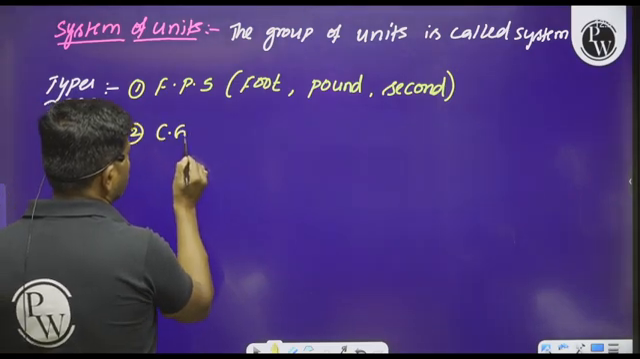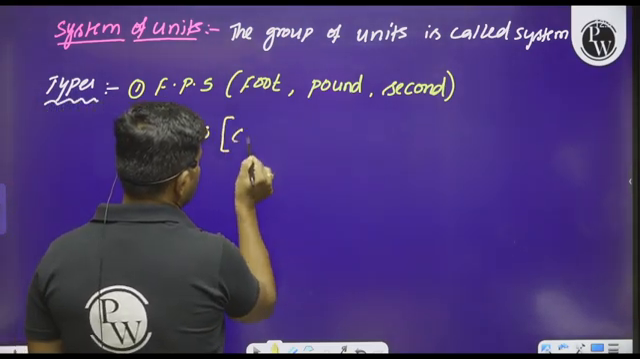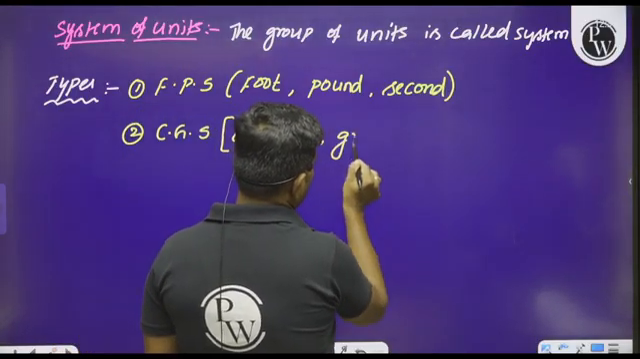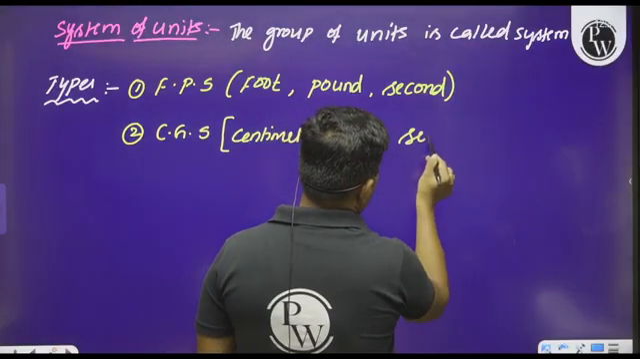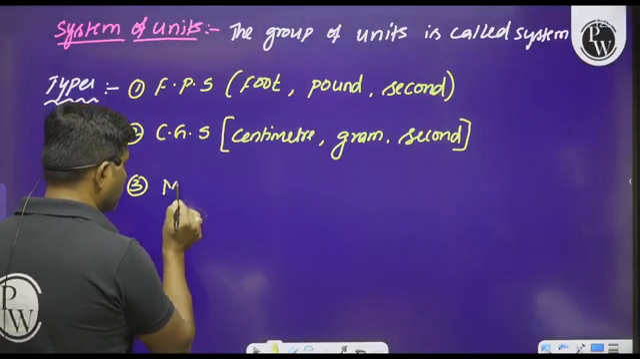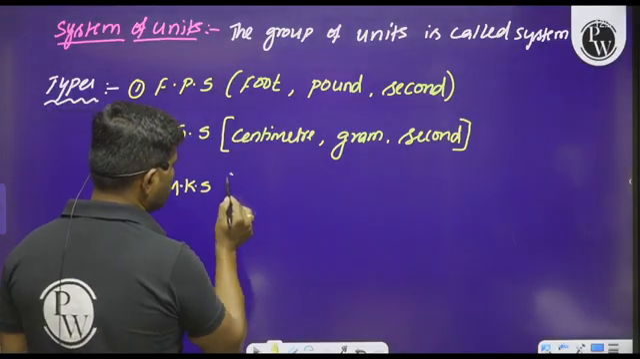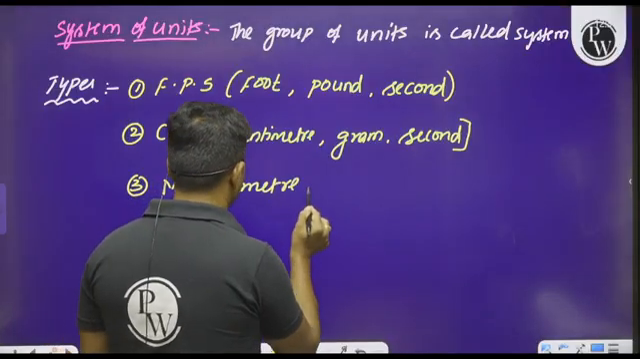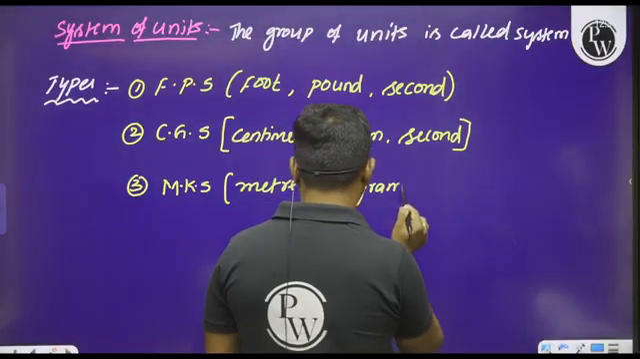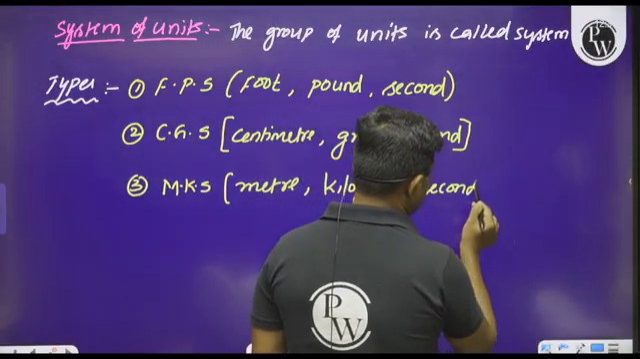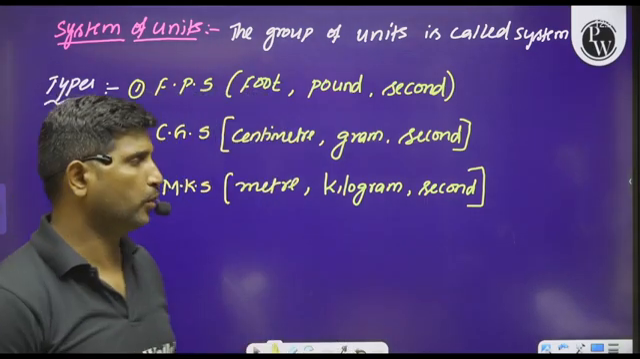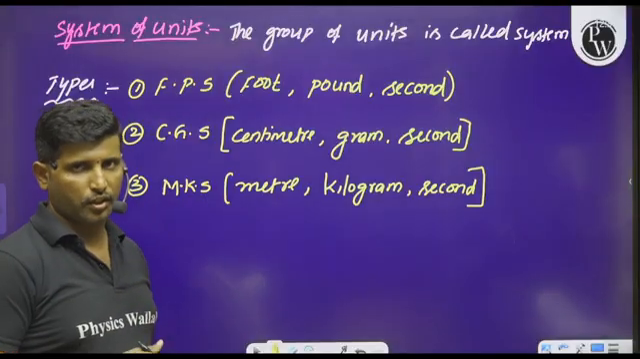And second we can say CGS system, that is centimeter, gram, second. And third one we can say is the MKS system. M stands for meter, K stands for kilogram, S stands for second. So these are the three major systems of units we have studied in the lower sessions.